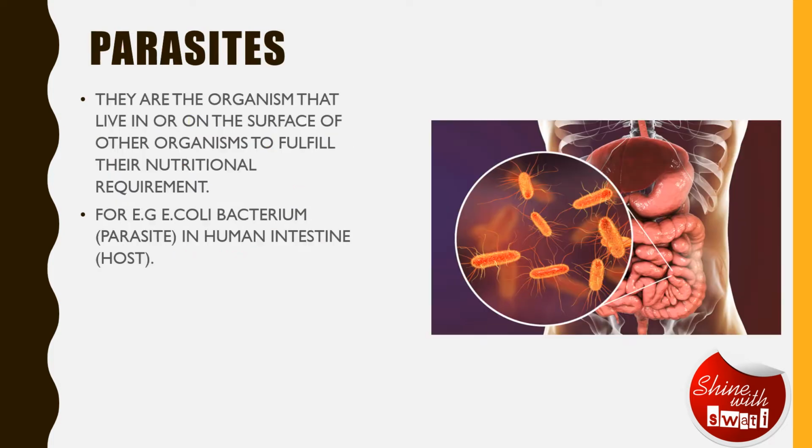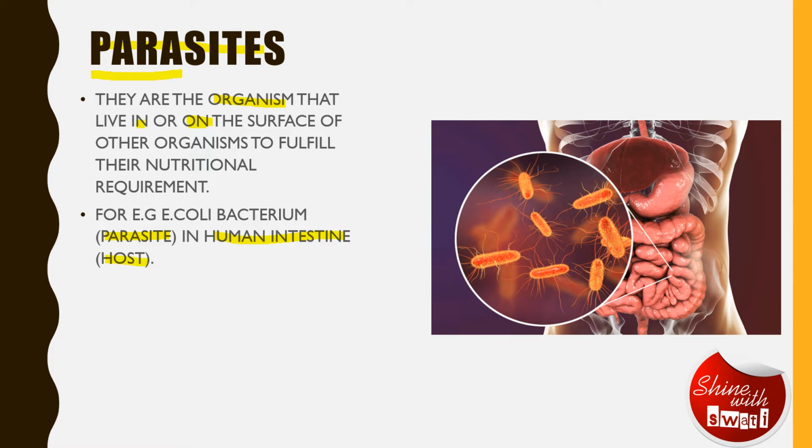Now, let's talk about parasites. Parasites are the organisms that live in or on the surface of other organisms so that their nutritional requirement can be fulfilled. In this term parasite, there is this term para. What is the meaning of para here? Para basically means either on or in. So there is an example I have shared here, an example of E. coli bacteria, which acts like a parasite, and it is present in our human intestine. That means this is a host.